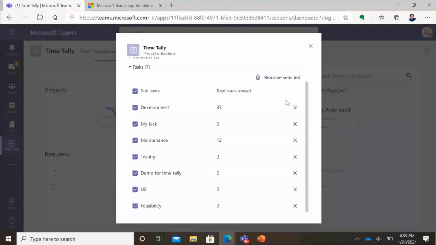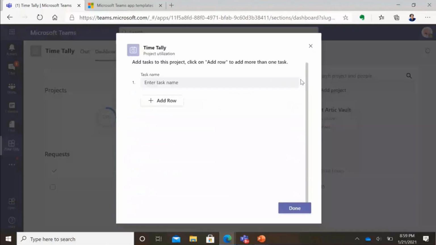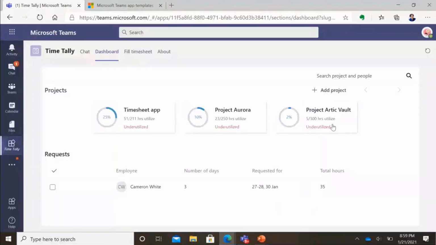And then you can have as many projects as you want. That's why we removed the dependency on Planner, because Planner could only have like 150 tasks, and then you would need to archive it. So instead, we thought it's better to use Azure Table right now, and then have a connector facility so that if you have a backend that is already capturing some of this data, you can do it there.